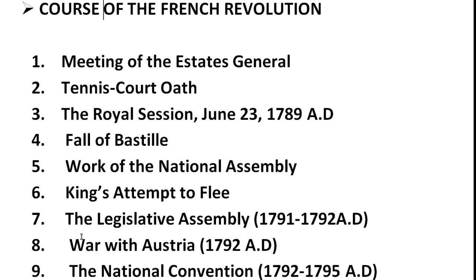After that we have the next heading, the war with Austria. The revolutionaries of France instigated the people of other countries to revolt against monarchy and set up a republican form of government. They also assured them of their solid help. The King of Austria, Leopold II, brother of Queen Marie Antoinette, who was the wife of Louis XVI, wanted to check the propagation of the revolutionaries' ideas and help Louis XVI against the revolutionaries. So he declared war against France on April 20, 1792 AD with the help of Prussia and other countries.